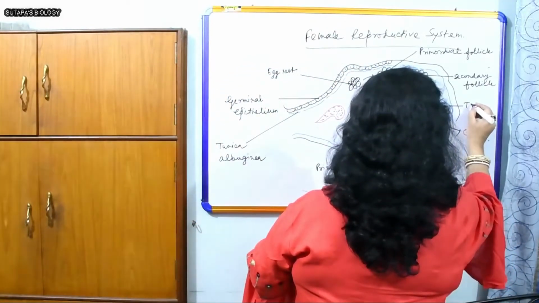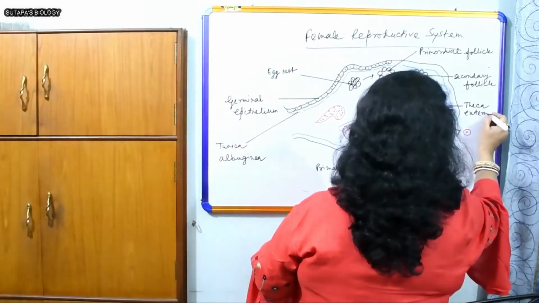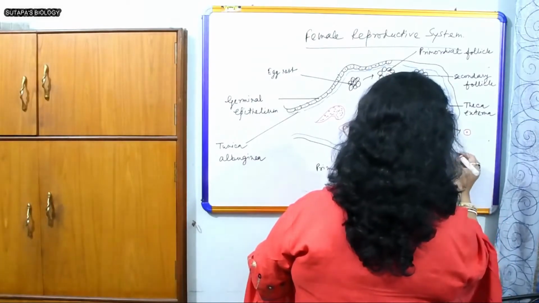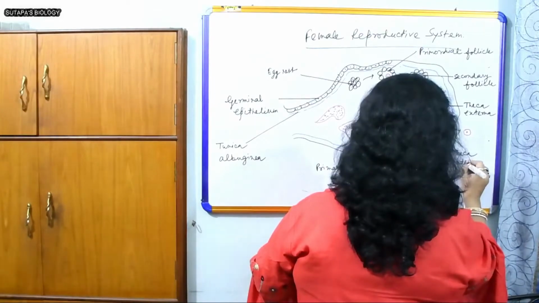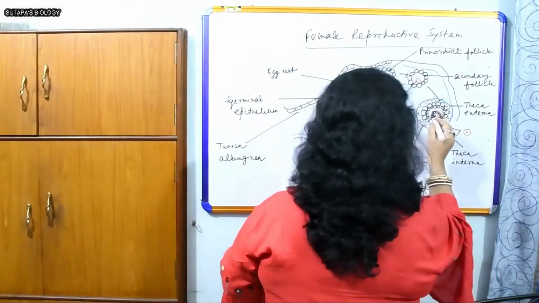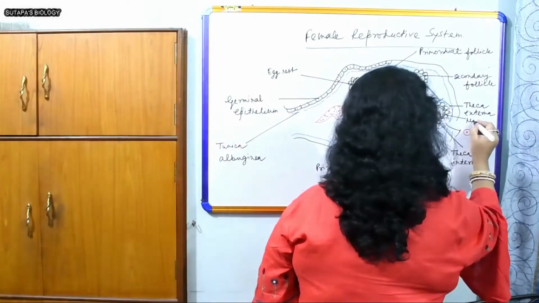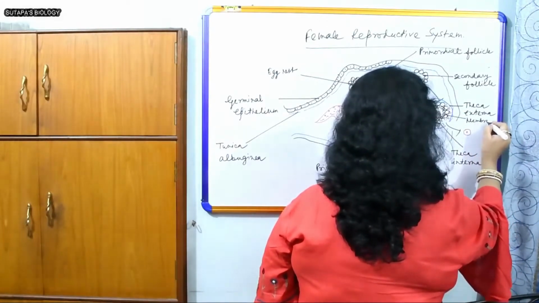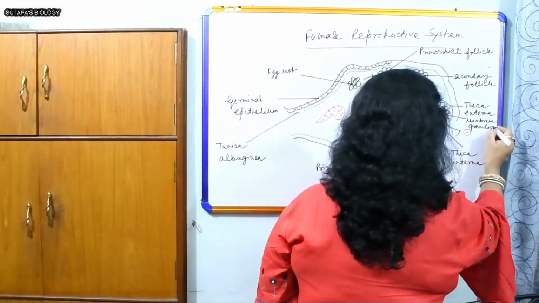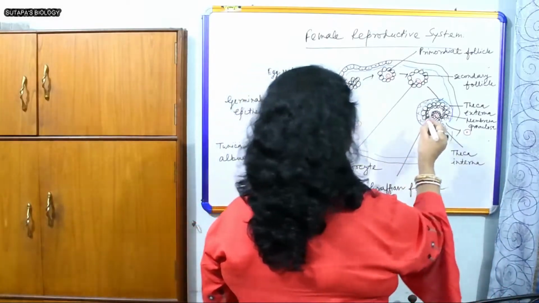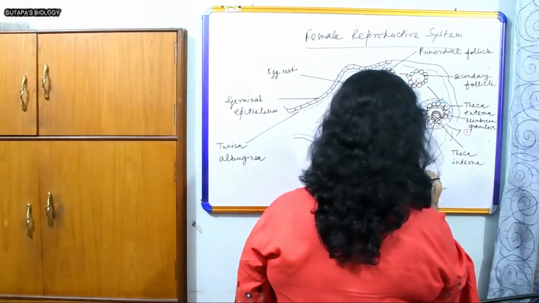This is theca externa. Green one is theca interna. This is membrana granulosa. This is discus proligerus.